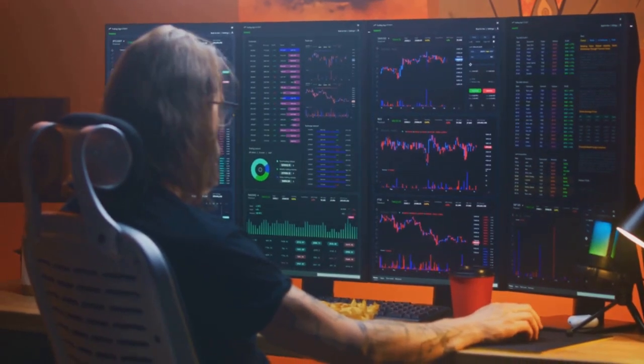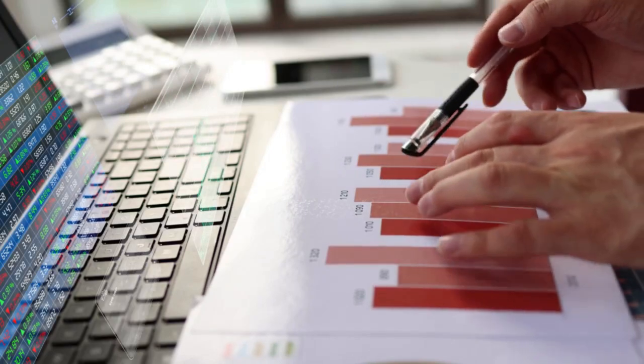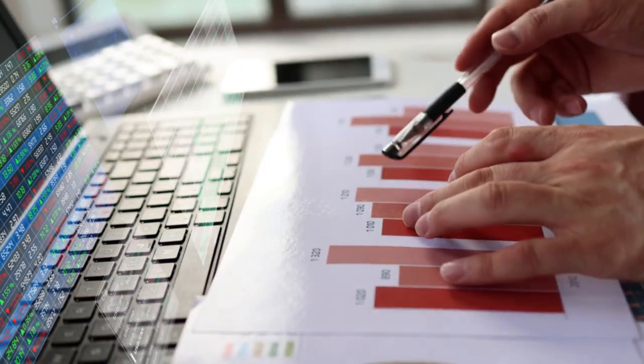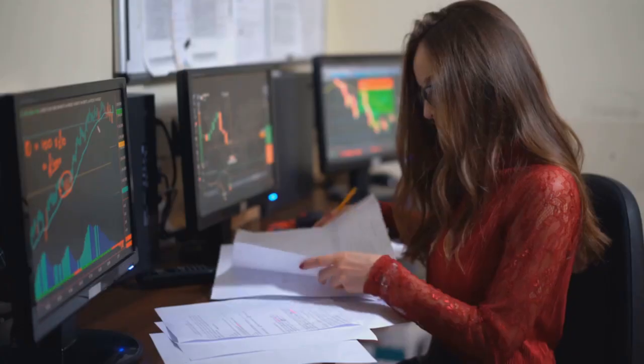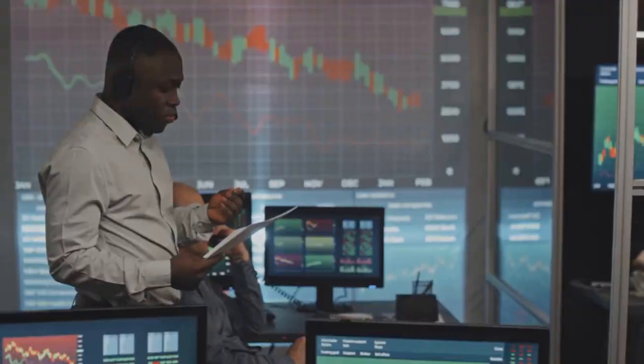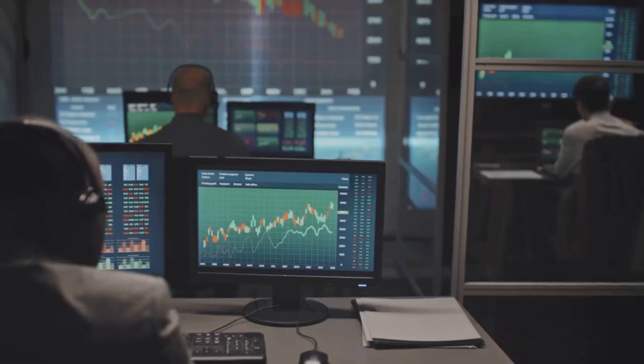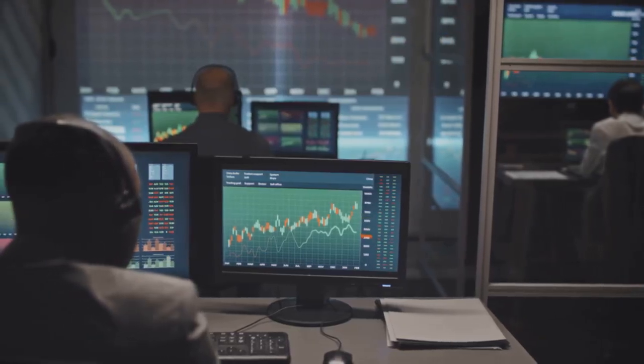Step 5. The review loop. End of week, I grade the plan, not the P&L. Did I follow my scenarios? Were levels clean or noisy? Did news shift the regime? What entries were late? What stops were emotional?